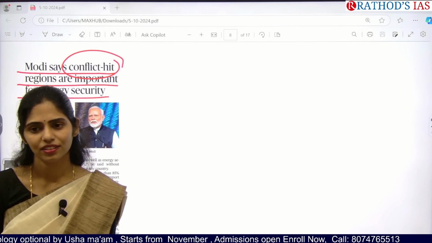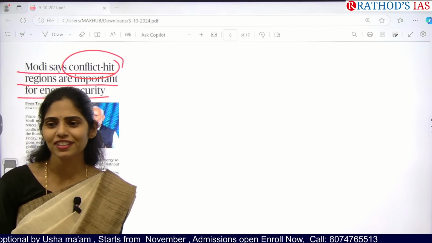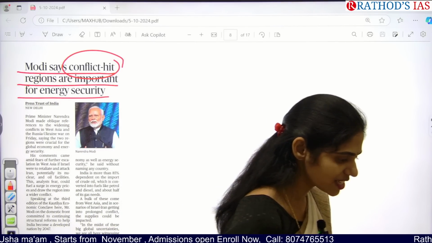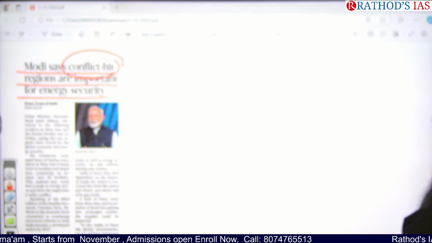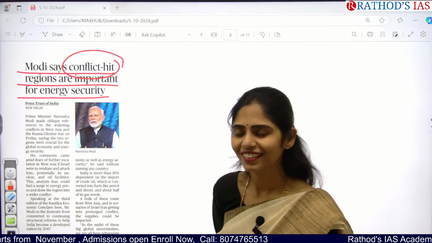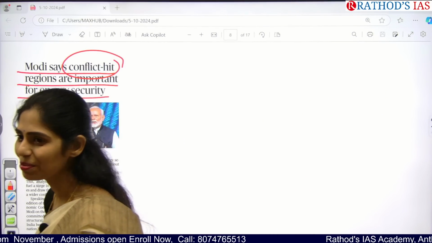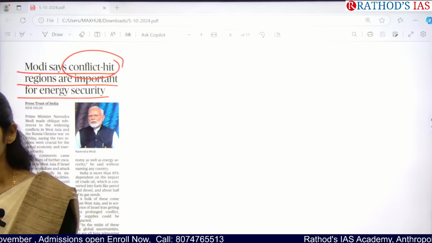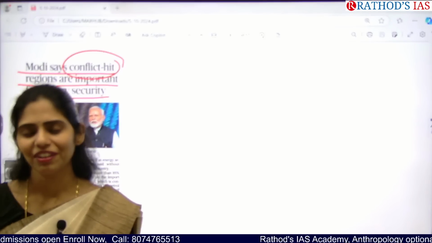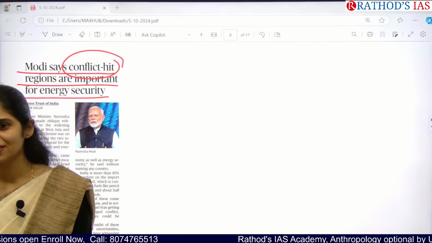Tell me, geography is done. Indian geography. Where do we have oil reserves in India? Mumbai. Okay. Only three places. So why do we have very little reserves?